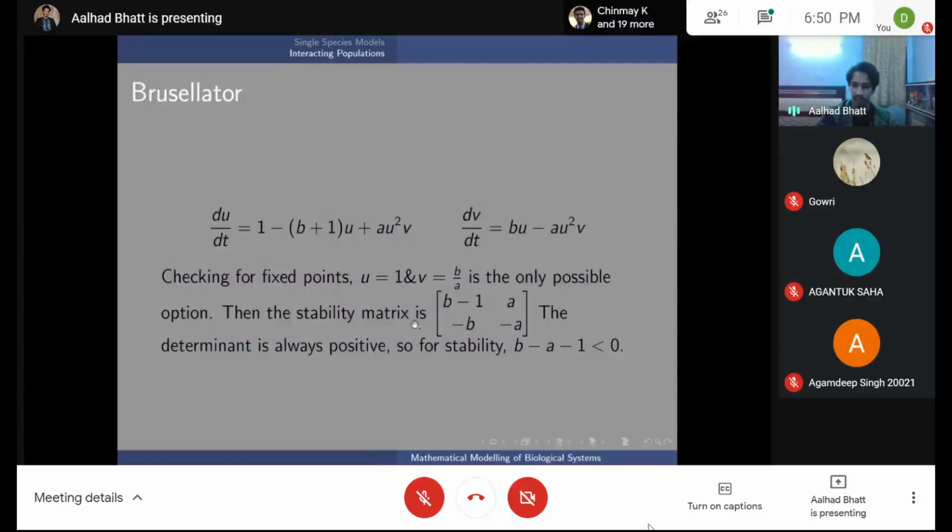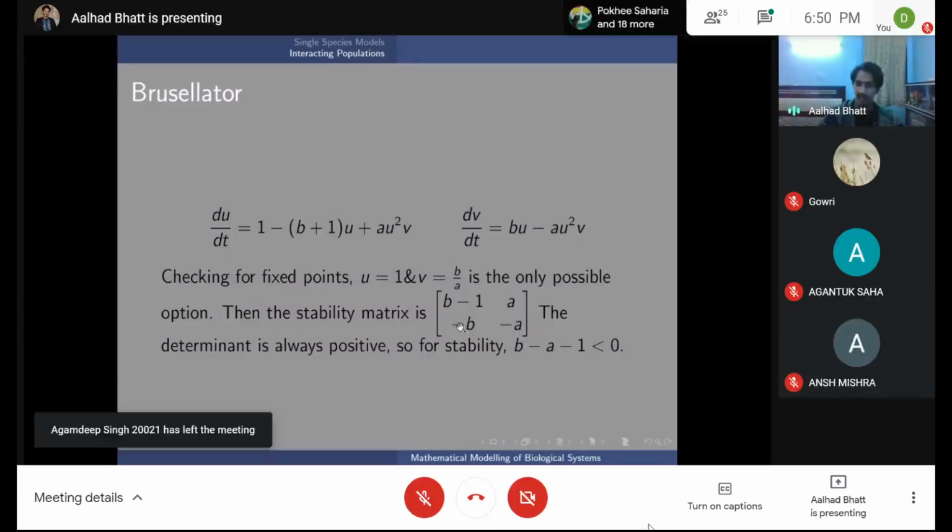You find the stability matrix, which is taking partial derivatives on both, as mentioned earlier. So the determinant here is b minus 1 into minus a, which is minus ab plus a, minus of minus ba, which is plus ab.